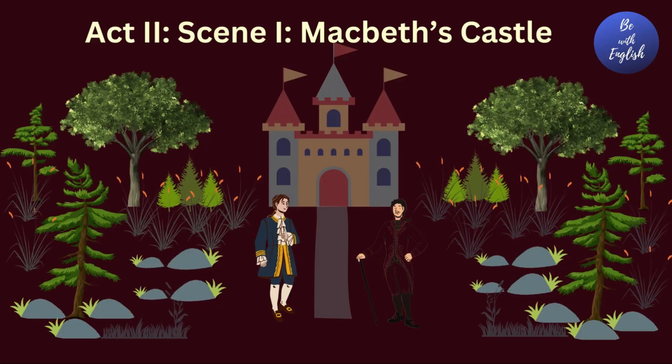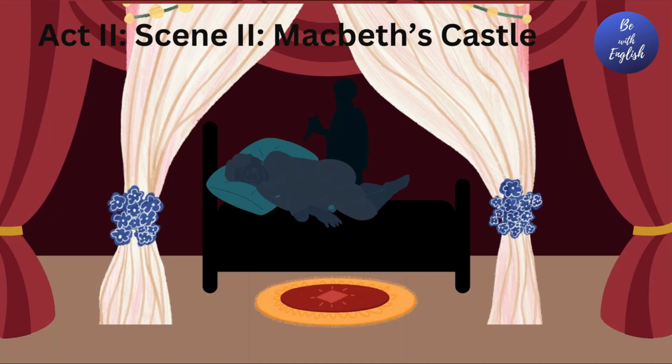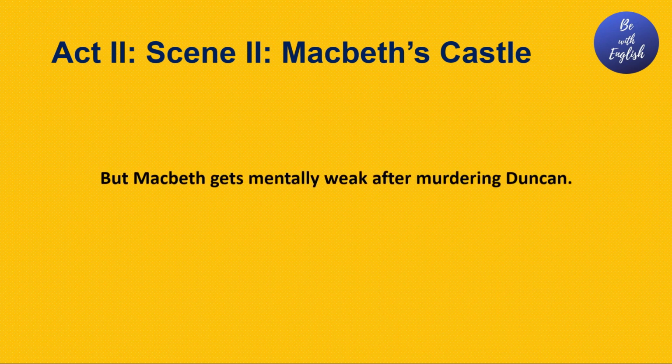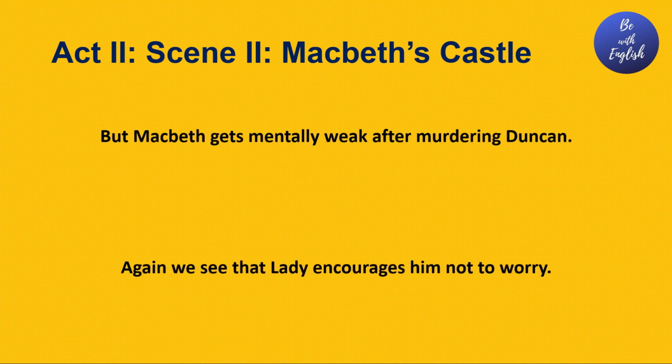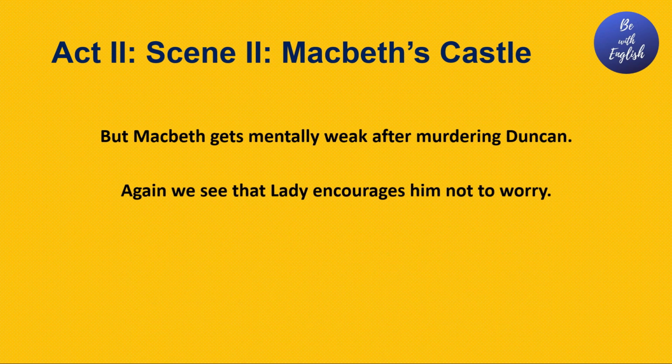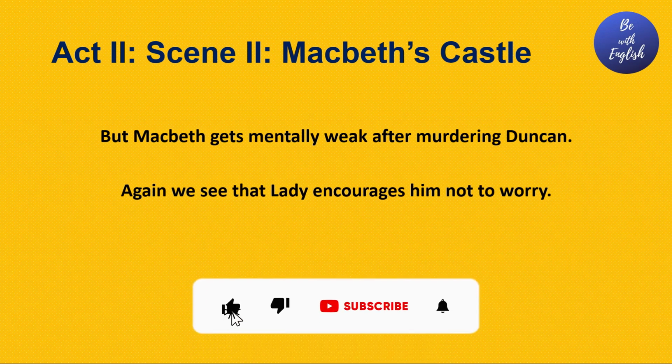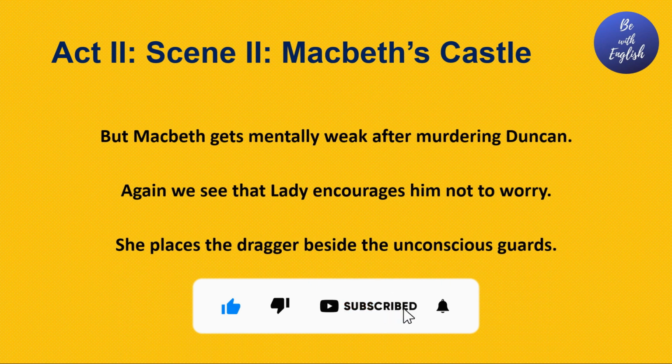In this scene, we see that Macbeth meets Banquo in his own castle, when Banquo reminds the prophecy of the witches. But Macbeth pretends not to think of that issue. In this scene, Macbeth kills Duncan with a dagger in his castle. But Macbeth gets mentally weak after killing the king. We see that again Lady Macbeth encourages him not to worry. She places the dagger beside the unconscious guards.